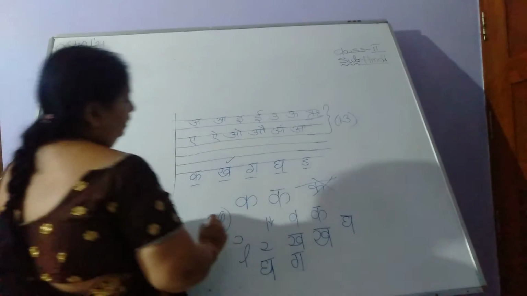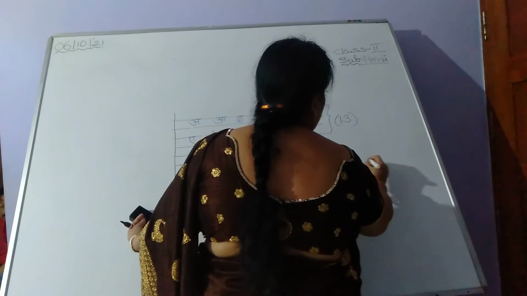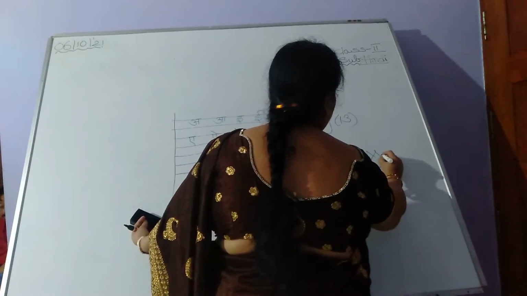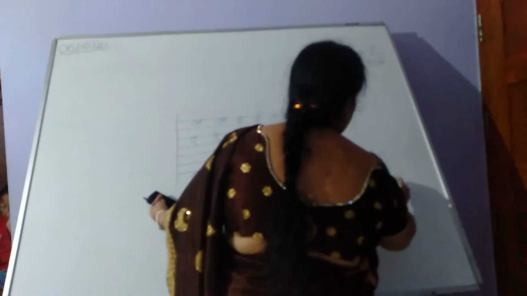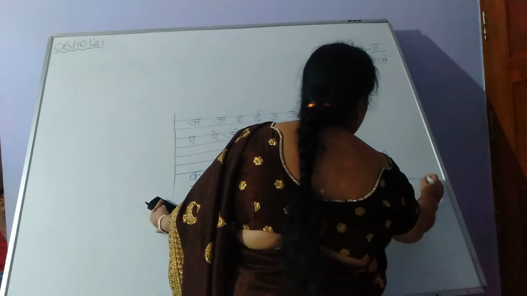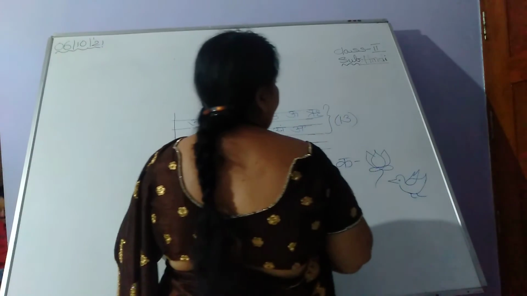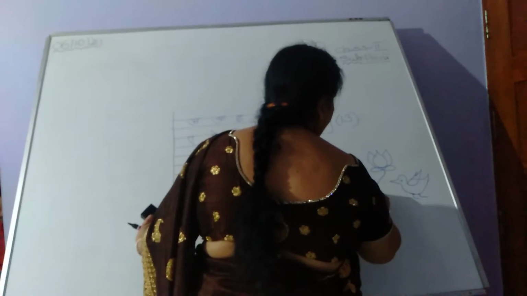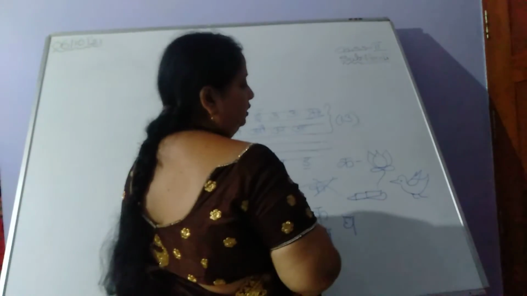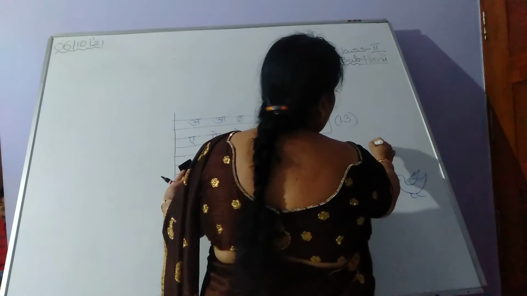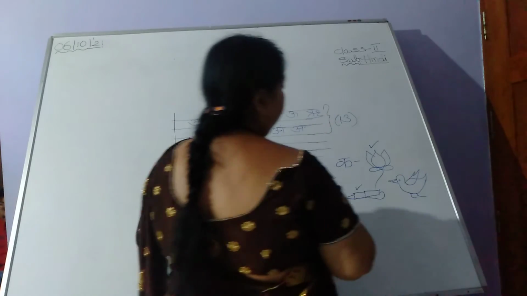Gha se Ghada. So ka se kya ban gaya? Kamal. Okay, kalam, pen. You can do anything, children. Okay, Kamal, Kabutar. Okay, Kabutar, pigeon. Is it clear? Or you can write Ka say kalam, pen. See how many pictures are there related to Ka, isn't it? So what is this here? This is Kamal, lotus, kalam, pen, kabutar. Okay, what is this? Kabutar.